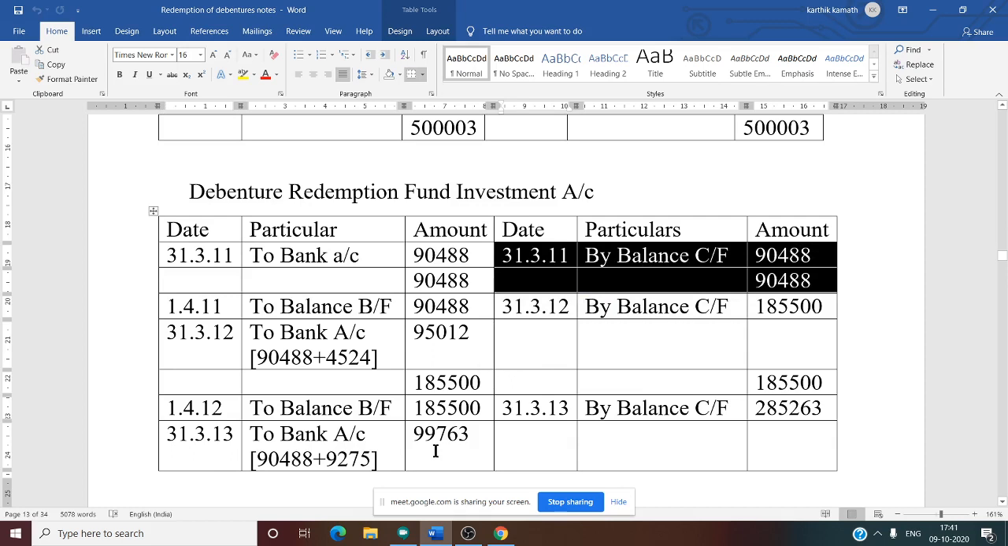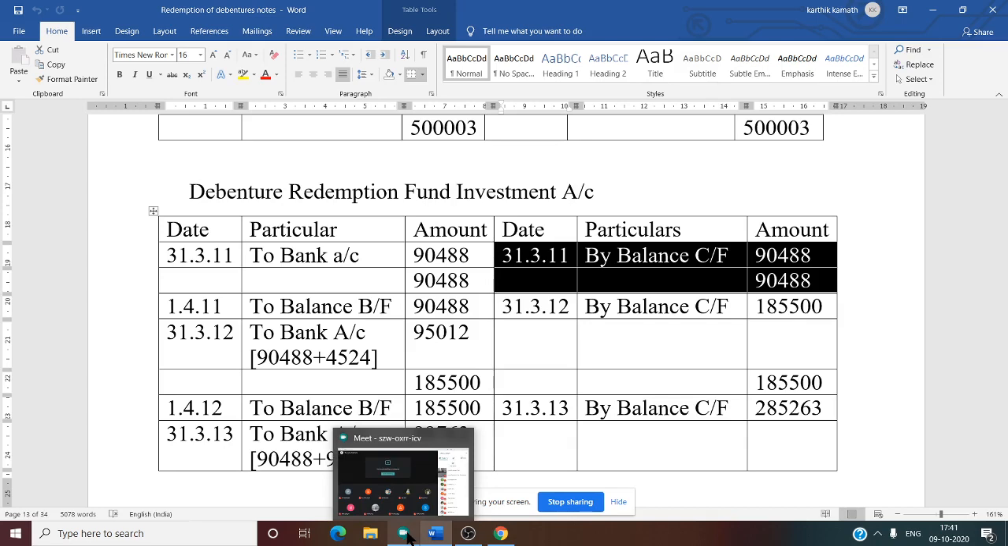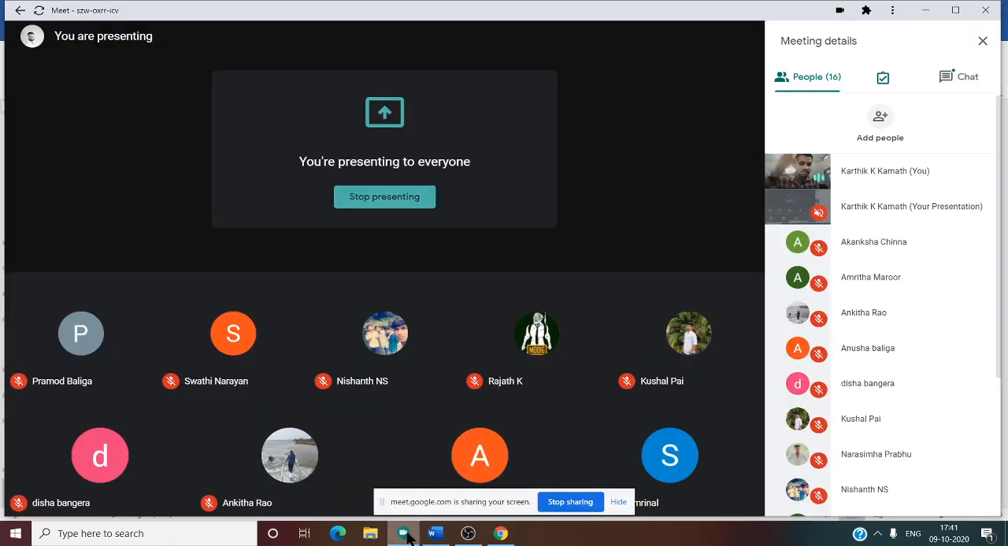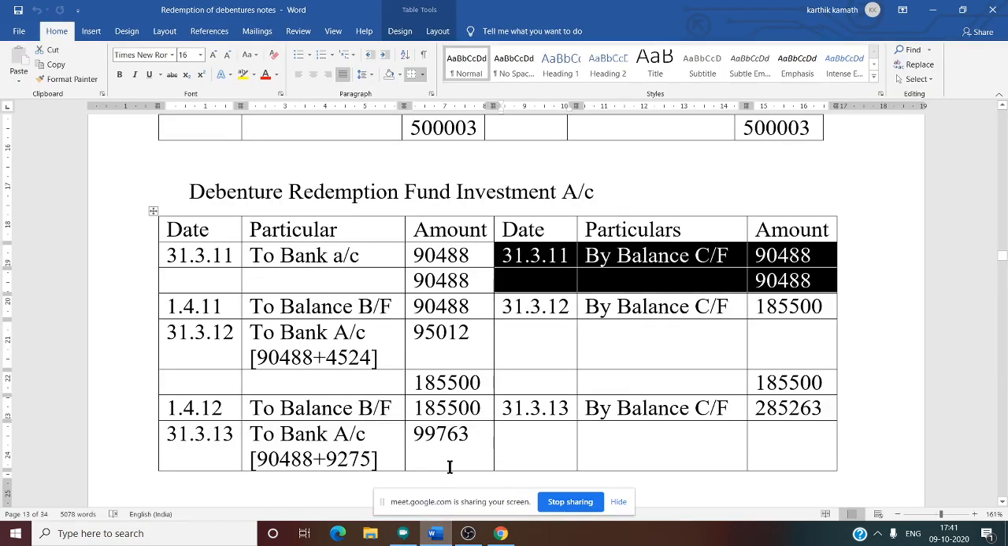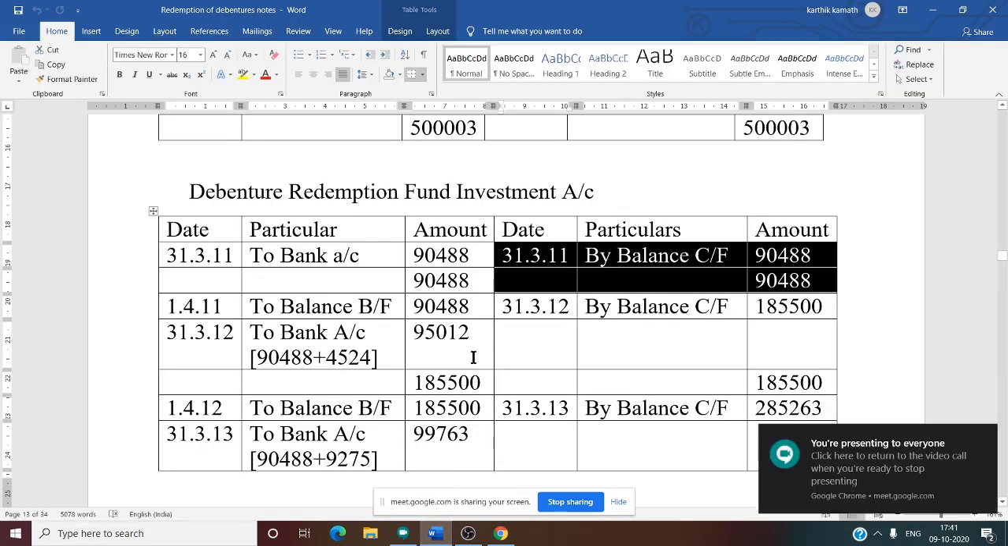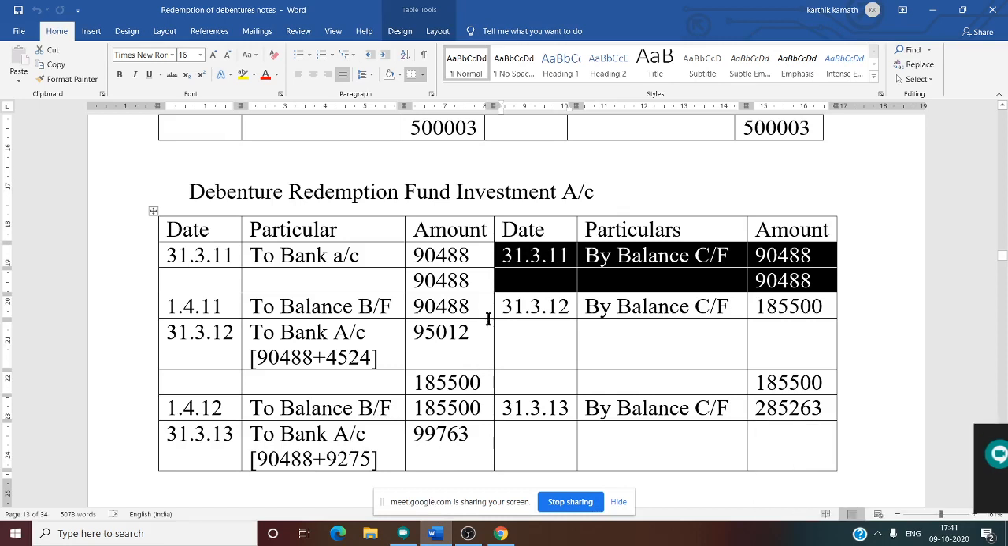90,488. So why there is no other information? Because we already know that in the first year there is no interest. In the first year there is no interest because we are writing the amount at the year end. That is why there is no opening balance at all. That is why no interest. So now do it for second year.